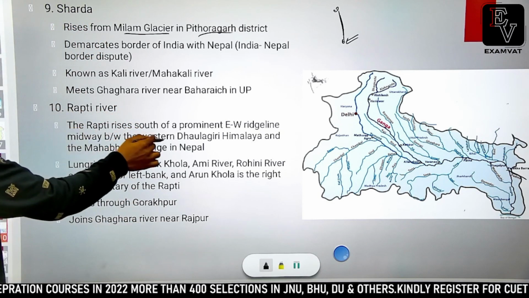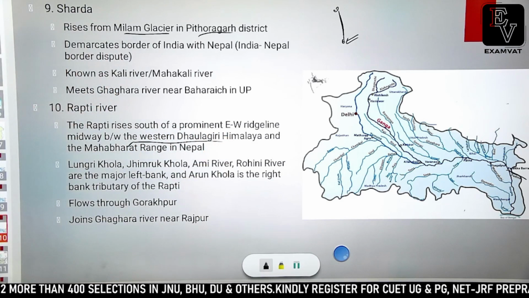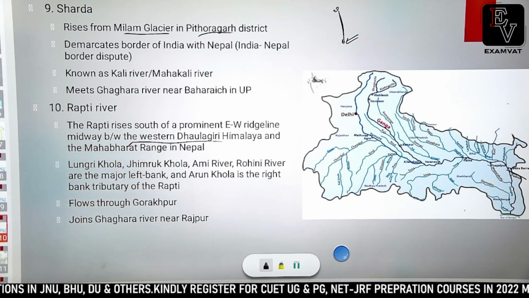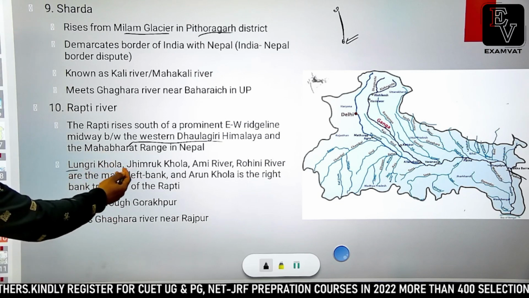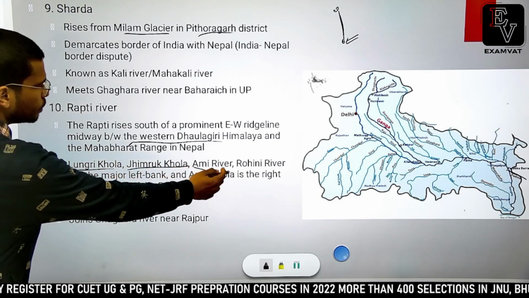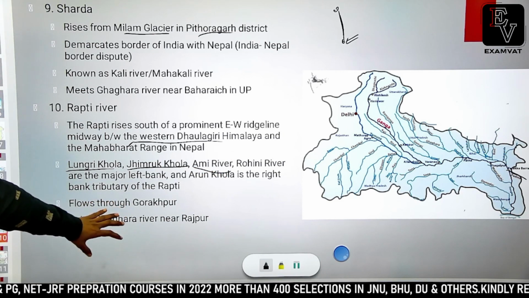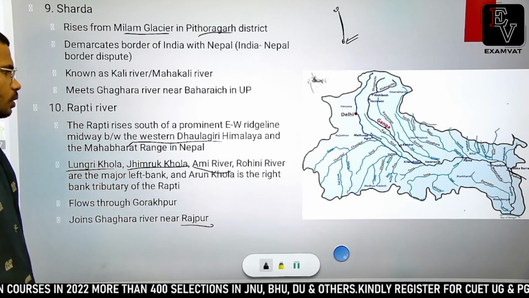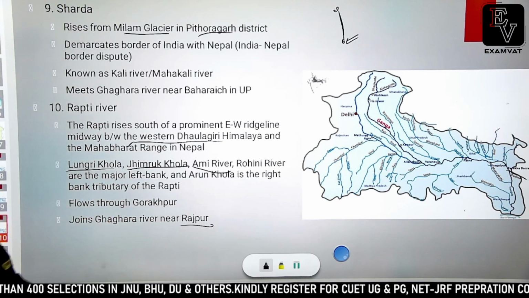So Rapti rises from the south of Dhauladhar mountains, Dhauladhar hills, and it flows between Dhauladhar range and Mahabharat range in Nepal. It is joined by numerous tributaries, Lungri Khola, Jhimruk Khola, Ami river and Rohini river, and then it finally meets Ghagra river near Rajpura. Okay, the city of Gorakhpur is situated on the banks of Rapti river itself.